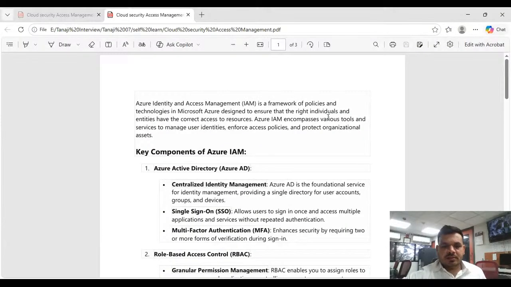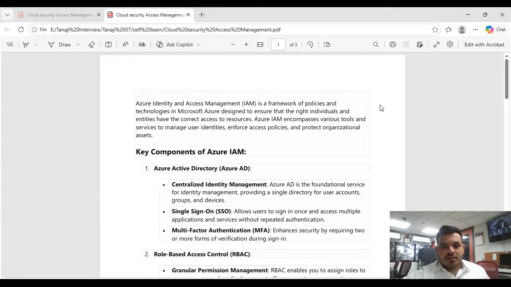Let me share my screen, guys. Hope you are seeing my screen. So this is an enterprise document I have created, so you can understand very clearly.